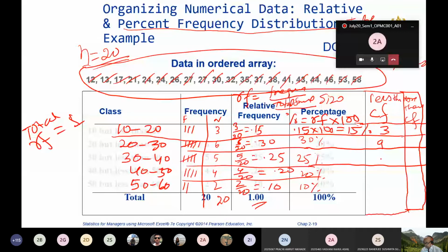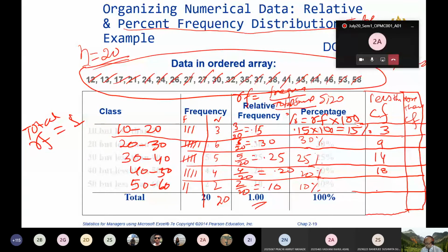How many temperatures are less than 40? You have to add 9 plus 5, because 9 is already here and 5 you have to add. So 9 plus 5 is 14. How many temperatures are less than 50? 14 of the previous one and 4 between 40 to 50. Because less than 50, up to 49, it is 4. So 18. This is called less than cumulative frequency.